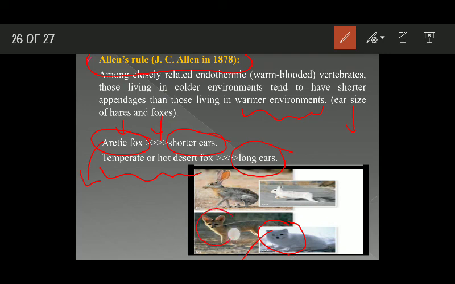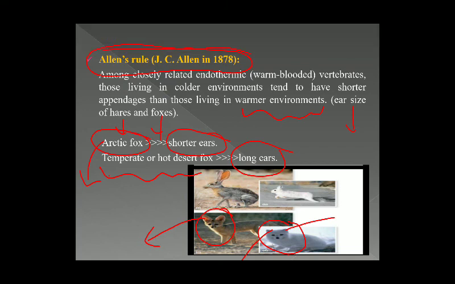These are the desert foxes, their ears are long. These long ears in case of desert foxes help them lose more heat. Okay, and the small ear size of arctic foxes helps them conserve heat. Okay, so these are two important rules of ecology which help us to understand the relationship between temperature and animal body size.